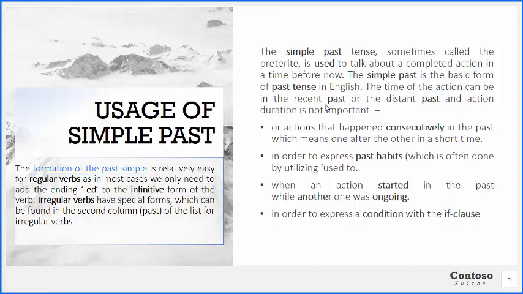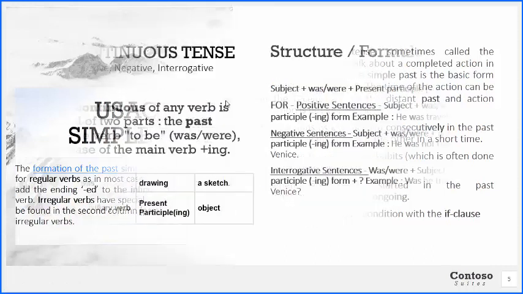Okay, now children, the important thing also is to know the formation of the past tense. Simple past tense is quite easy for regular verbs, as in most cases we only need to add the ending, being an ed, as compared to the continuous tense, making it ing. Okay, so this is what we need to understand where the simple past tense is concerned.